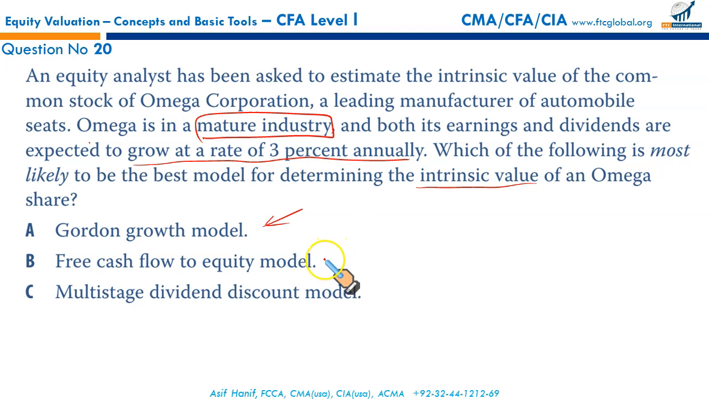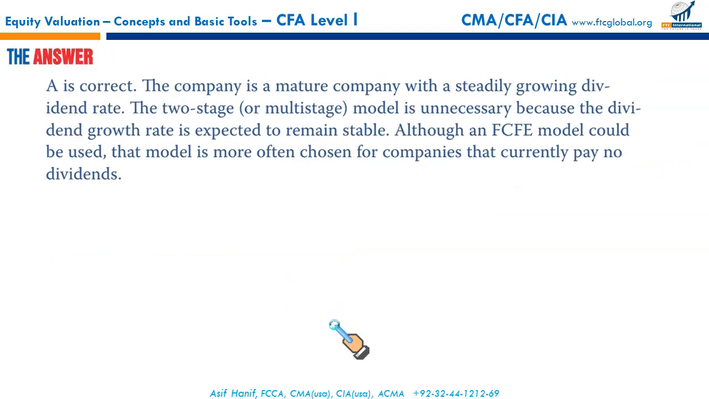Free cash flow to equity model is normally used for the firms that pay no dividend. So here we have the dividend number as well as the growth rate. And multi-stage, two-stage or three-stage is used for the firms that are expected to show different growth rates in different phases of their life. So this is again not suitable. So A is the most appropriate one and A is the right answer.